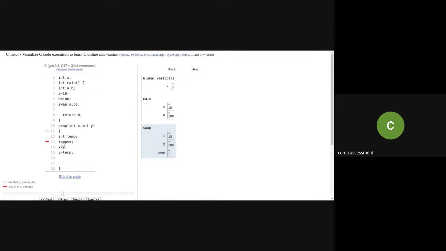So what I wanted you to know is that the x variable is global, and it is accessible throughout my program. A and B will be available only for the main function, whereas when the swap function is called, x, y, and temp are the local variables of this procedure, and they are available during this particular procedure.